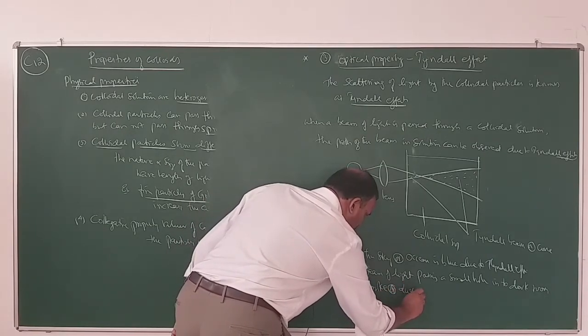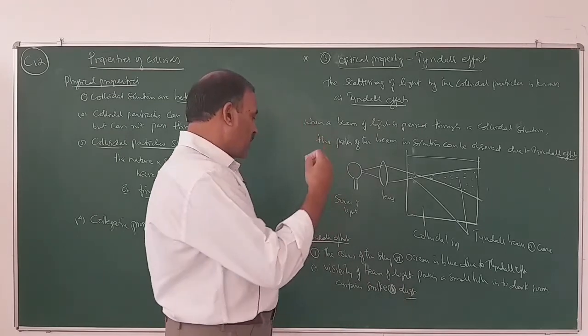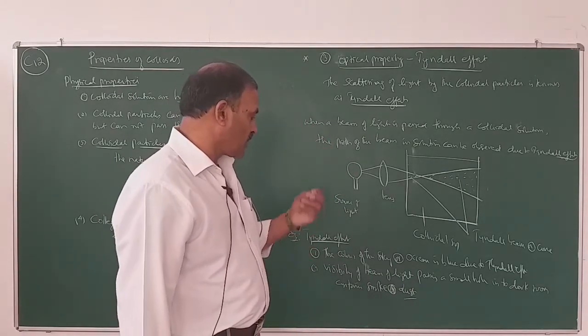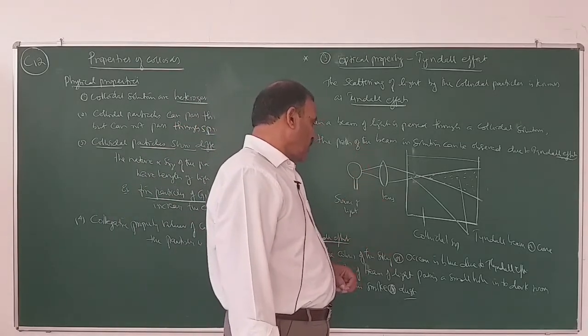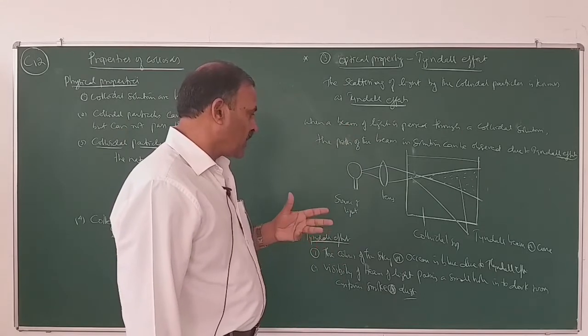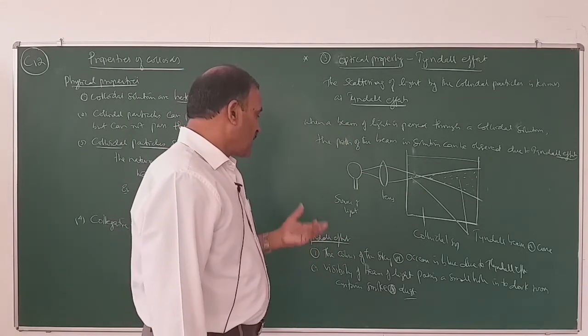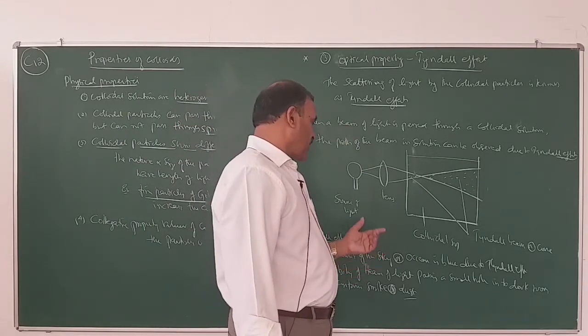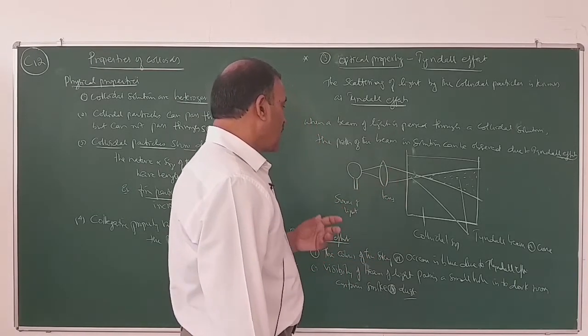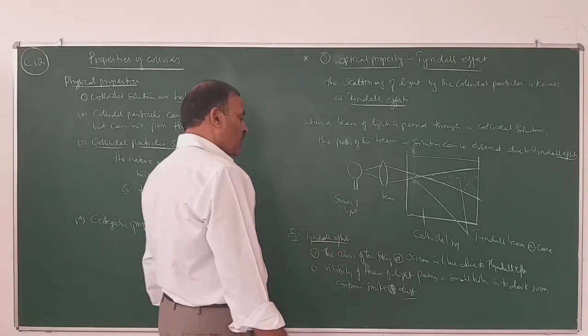You might have observed that when a beam of light passes through a small hole into a dark room, the beam is observed only when the room is filled with smoke or dust. That is the Tyndall effect.